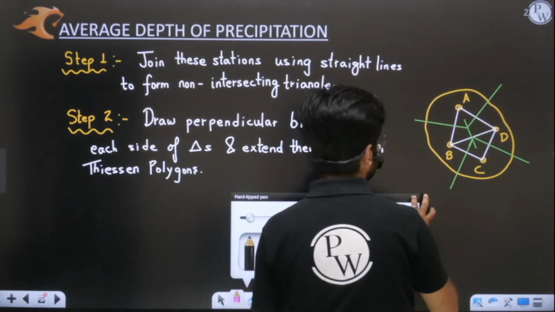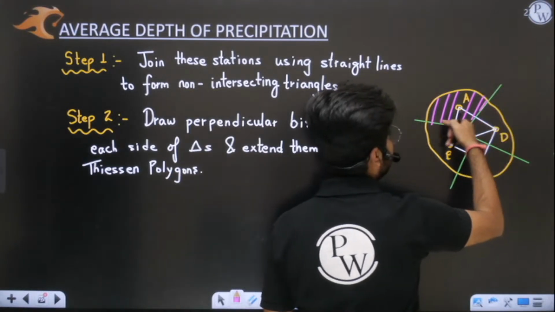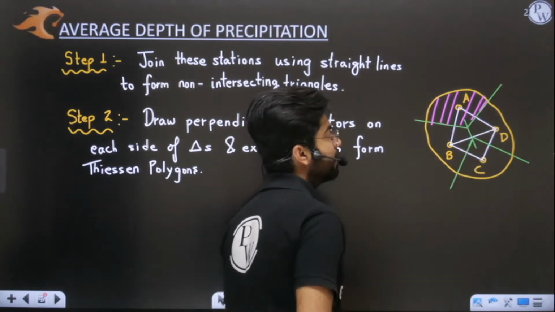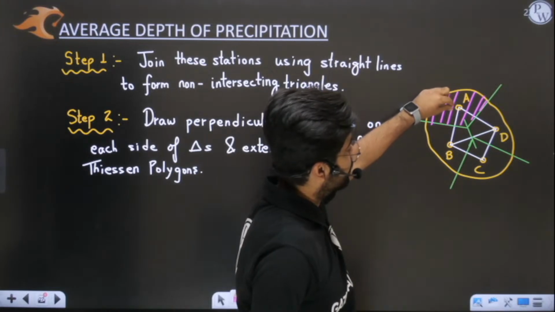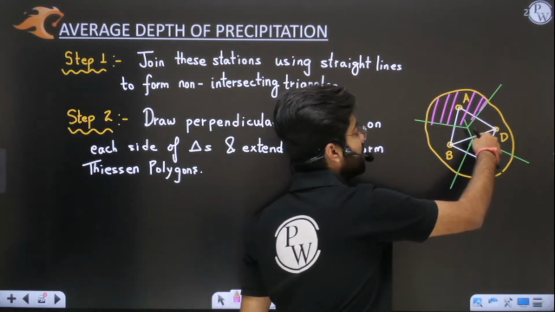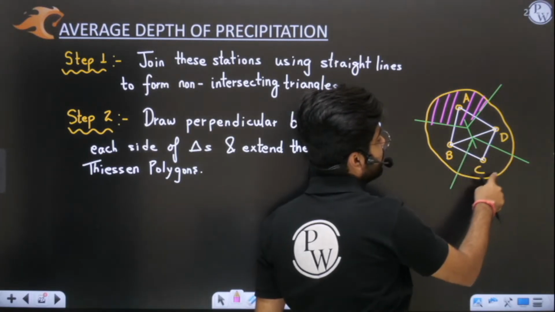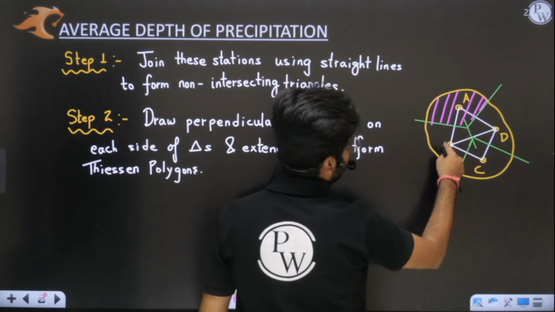This entire area which this green line is demarcating is for station A. Sir, this area is the Thiessen polygon for station A. Similarly, this area is the Thiessen polygon for station D. Similarly, this area is the Thiessen polygon for station C. And lastly, we have the Thiessen polygon for station B.